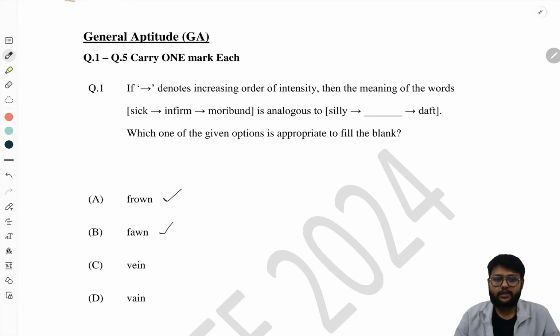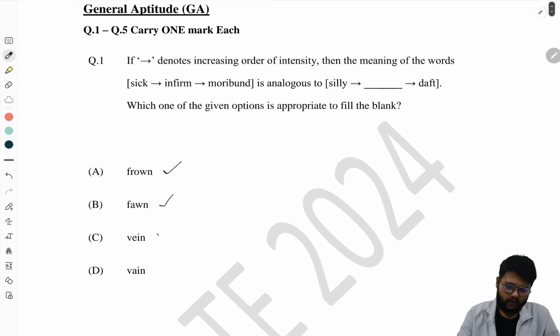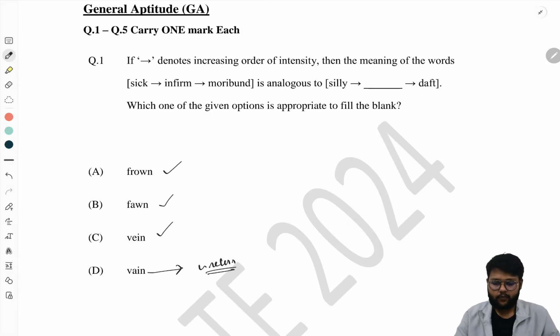Fawn means a young deer. And vein is a blood vessel, so it doesn't relate to silly. So the last one, vain, the meaning is useless, so it can be relatable to silly. Okay, and daft is more foolish things. He did a very daft thing. Okay, so it's a very foolish one, so our option is D.